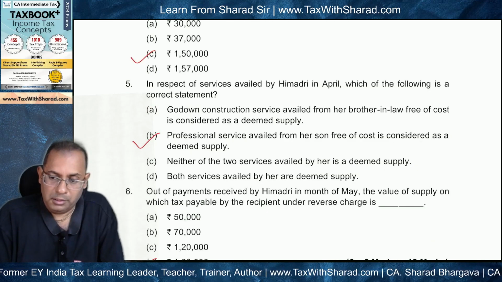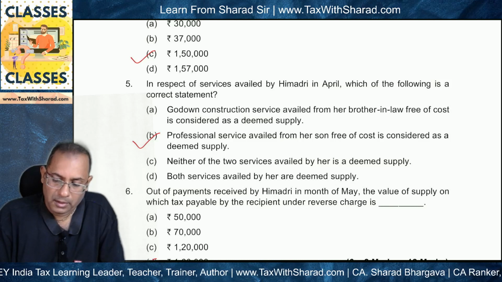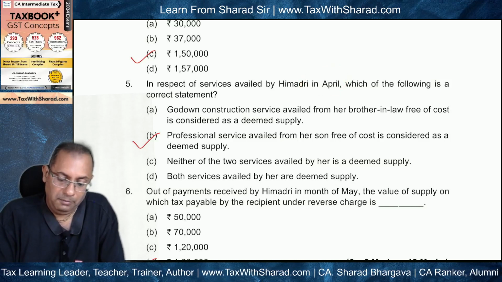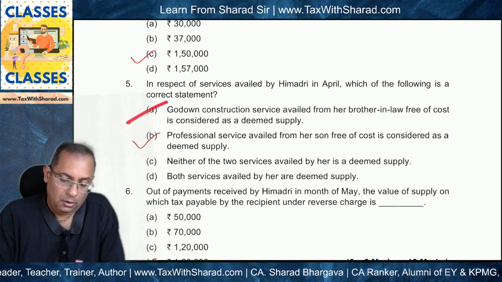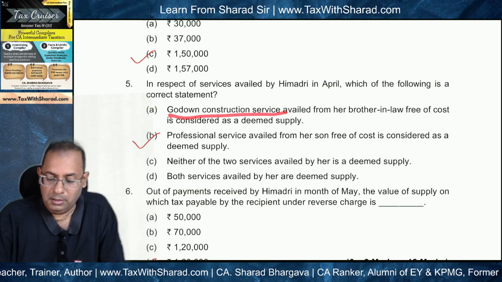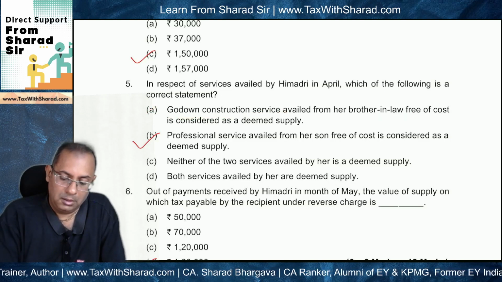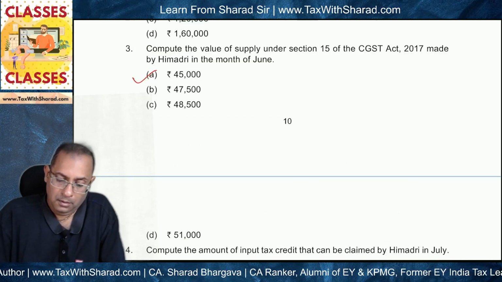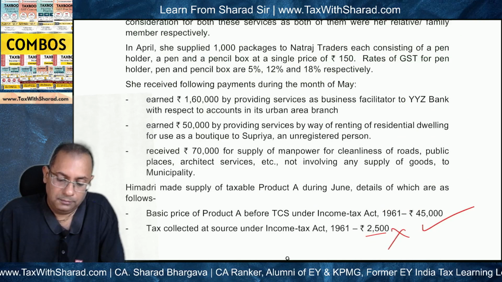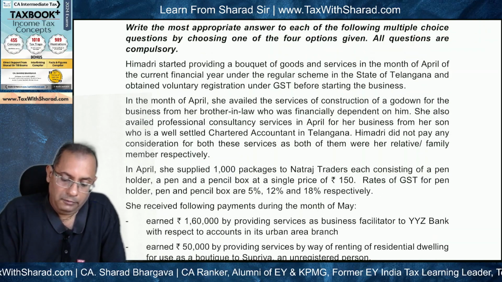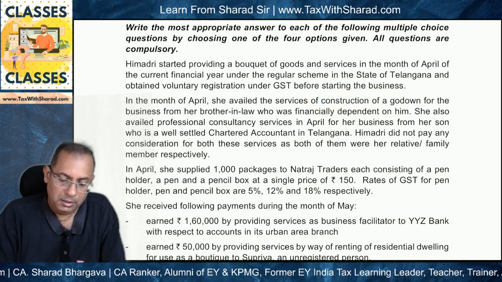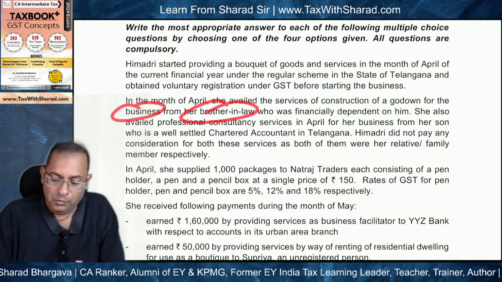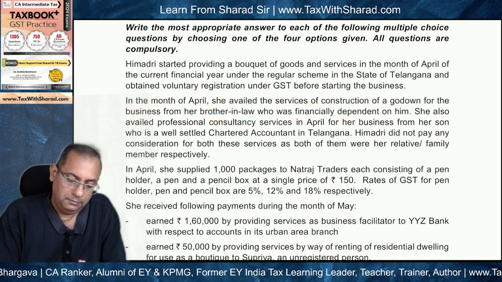Next, in respect of services availed by Hemadri in April, which of the following is the correct statement? Option B is the correct one, but we will look at other options as well. Option A, godown construction service availed from her brother-in-law free of cost is considered as a deemed supply. And the facts are, in the month of April, she availed the services of construction of a godown for the business from her brother-in-law who was financially dependent on him.